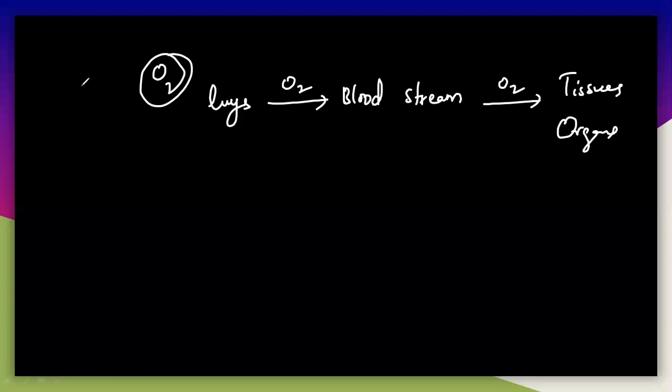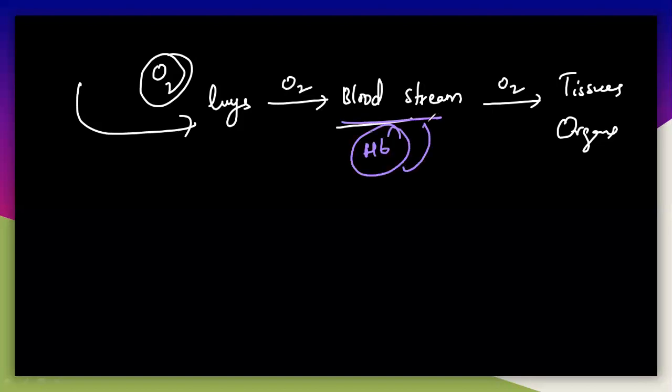So we inhale the oxygen from the environment, and the oxygen is transported from the lungs and moves towards the bloodstream. In the bloodstream, hemoglobin is present, and with the help of this hemoglobin, the oxygen is transported from the lungs to tissues. The role of the hemoglobin here is to transport the oxygen from the lungs to tissues. That is a very, very important thing.